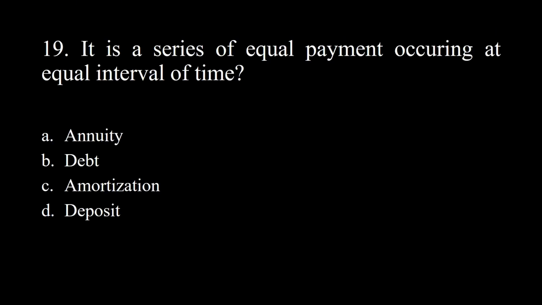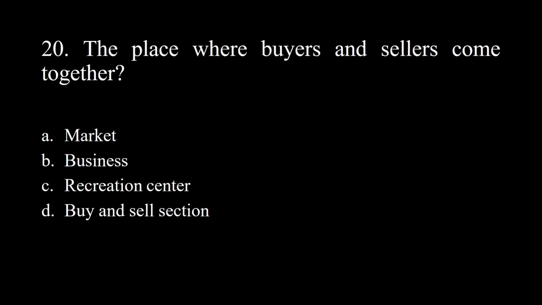19. It is a series of equal payments occurring at equal interval of time? A. Annuity. B. Debt. C. Amortization. D. Deposit. Answer: annuity.